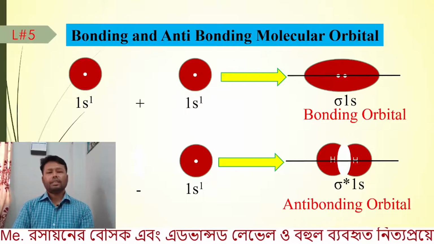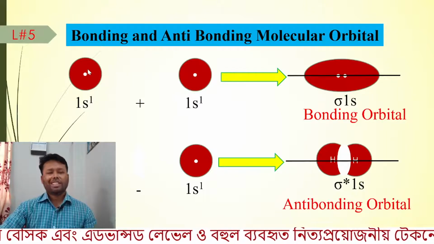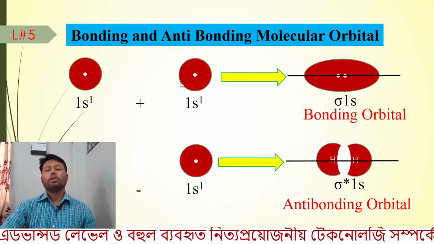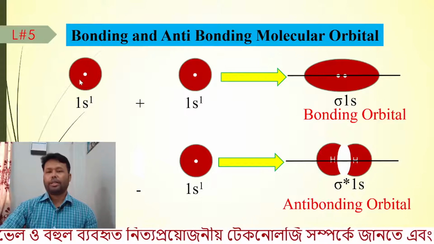Mostly we get the bonding orbitals by addition of two different atomic orbitals.